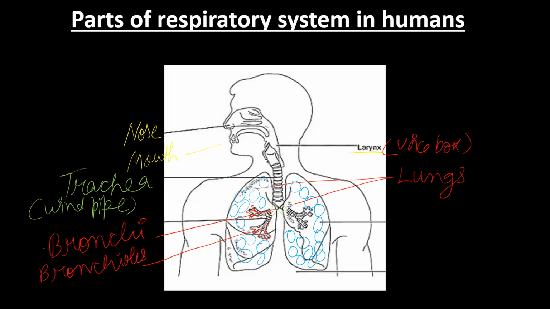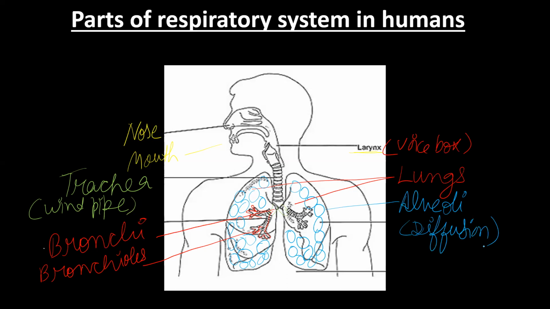Millions of alveoli are there inside each lung. These alveoli have a very thin membrane, and due to that, oxygen enters inside and carbon dioxide moves outside by the process known as diffusion.